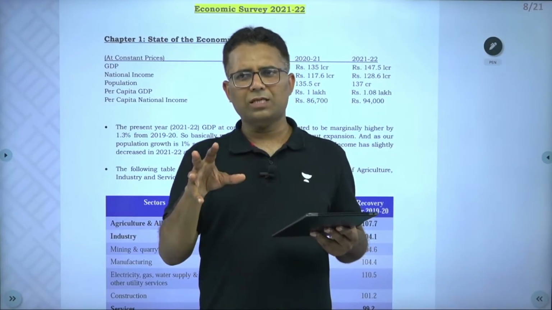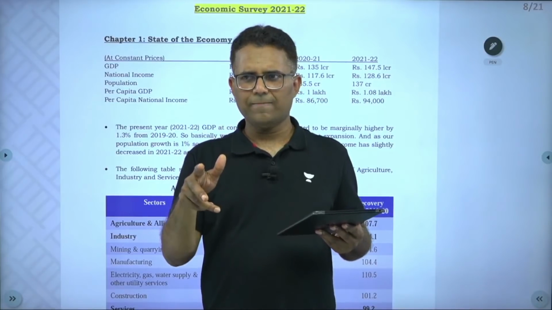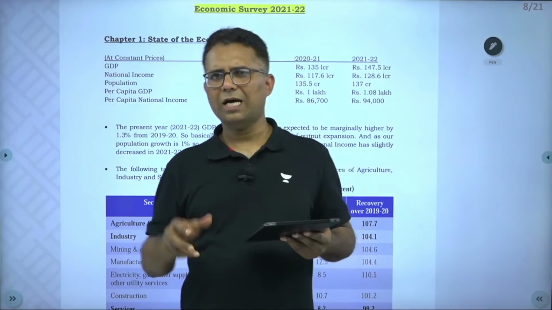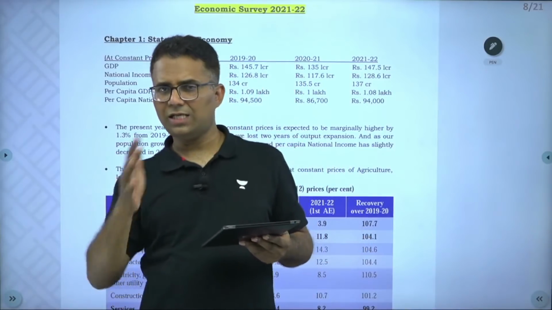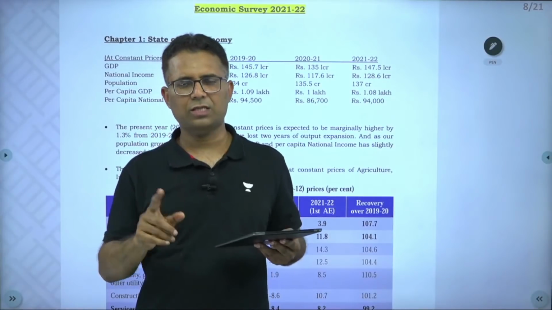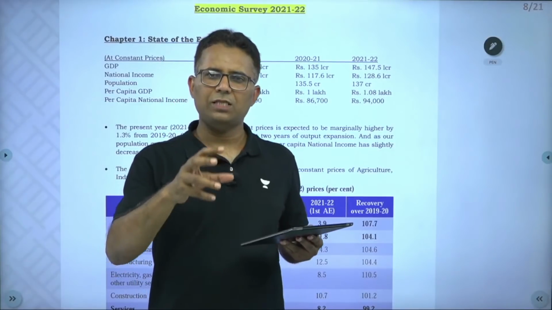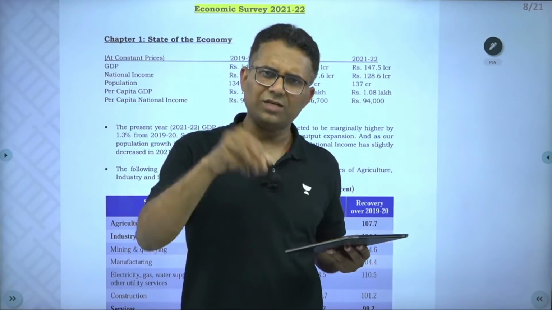And budget and economic survey, somewhere it tries to provide a summary. And so budget is more about announcements, what is going to happen next year. Details are not clear, so it's difficult to read the budget and answer a question. This is the first thing. Regarding the economic survey, the information presented is in such a way that